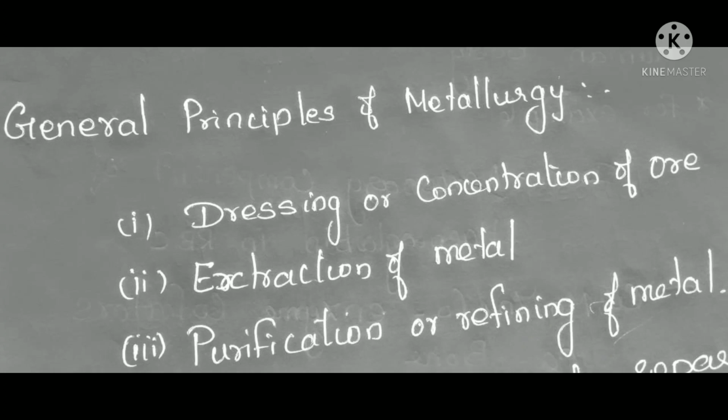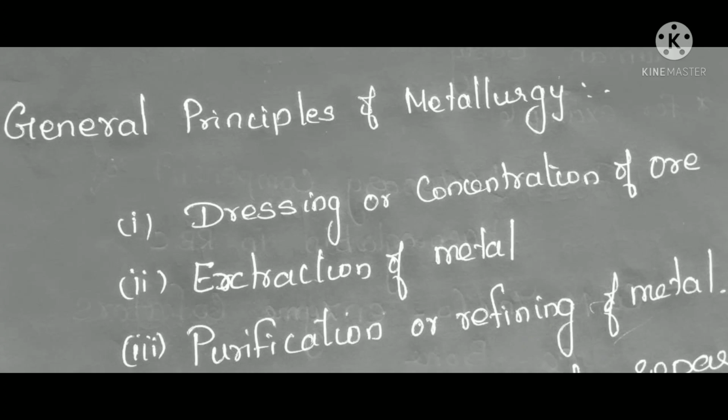After that, three main steps are involved. We can see what the three main steps are. Okay, first one is the separation of ore. Separation of ore, so concentration of ore. The first step is concentration of ore, or you can say dressing of ore or separation of ore. What is that concentration of ore? It is a process of removal of impurities from the ore.